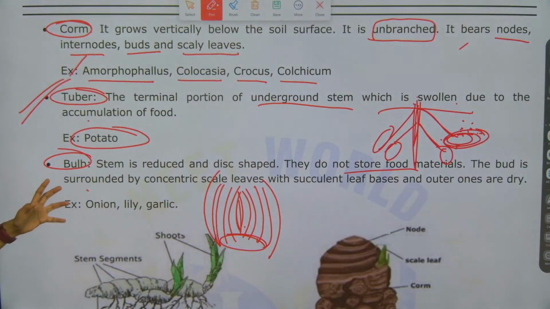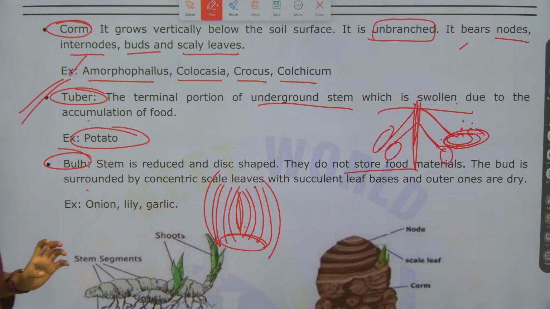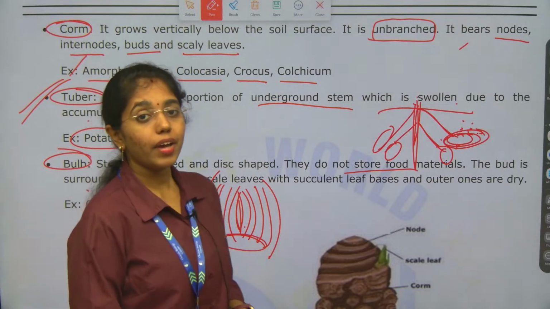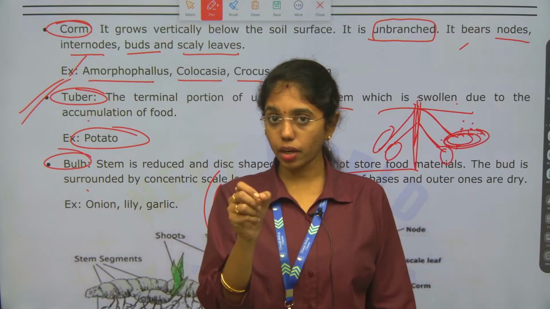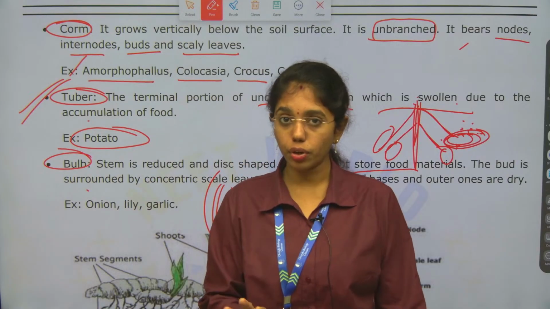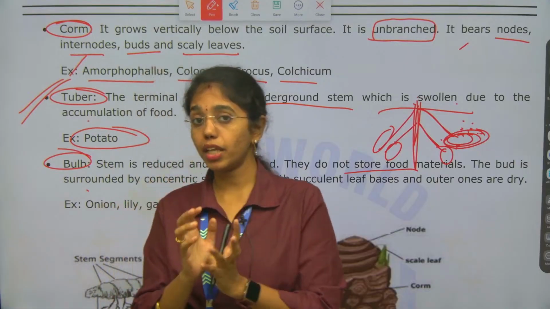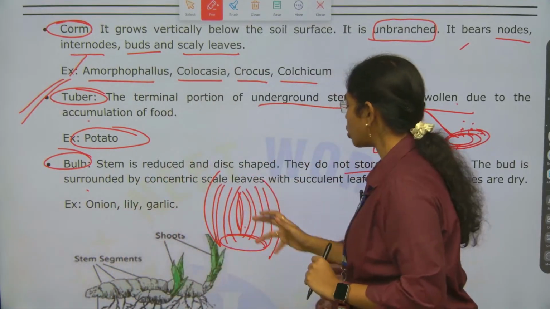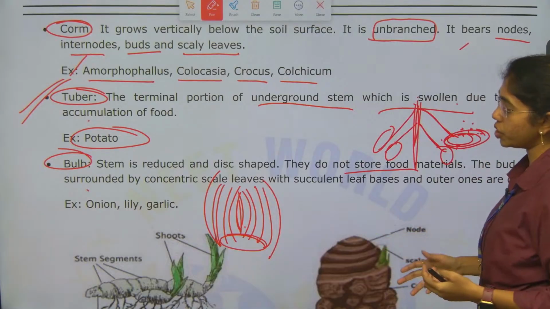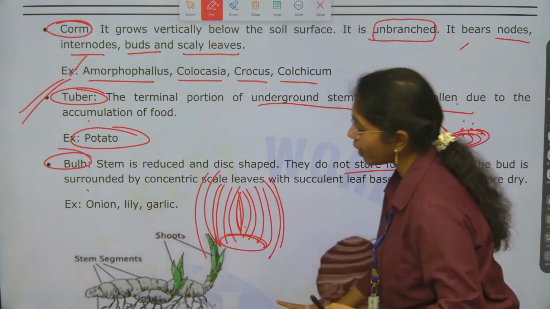Example is potato. Last type of underground stem modification is bulb, where the underground shoot bud will not store any food, but the shoot bud or stem bud is surrounded by many concentric scaly leaves. These concentric scaly leaves are fleshy and the last scaly leaf is dry.